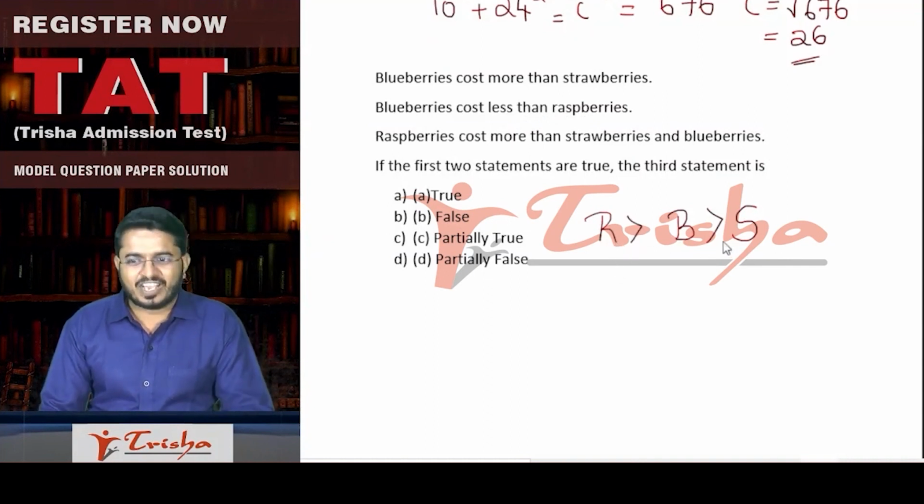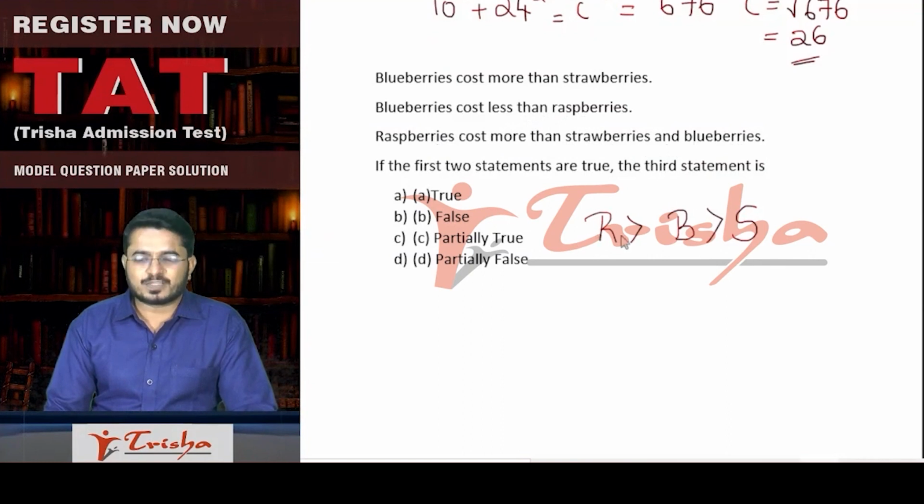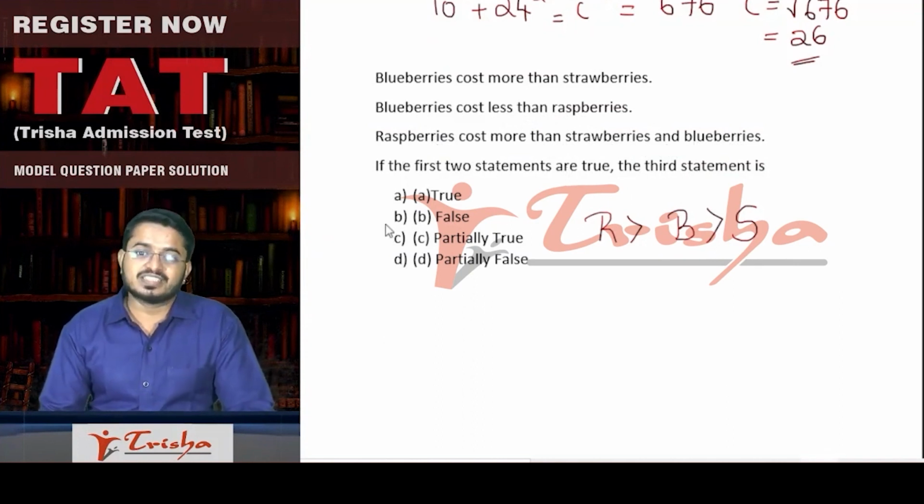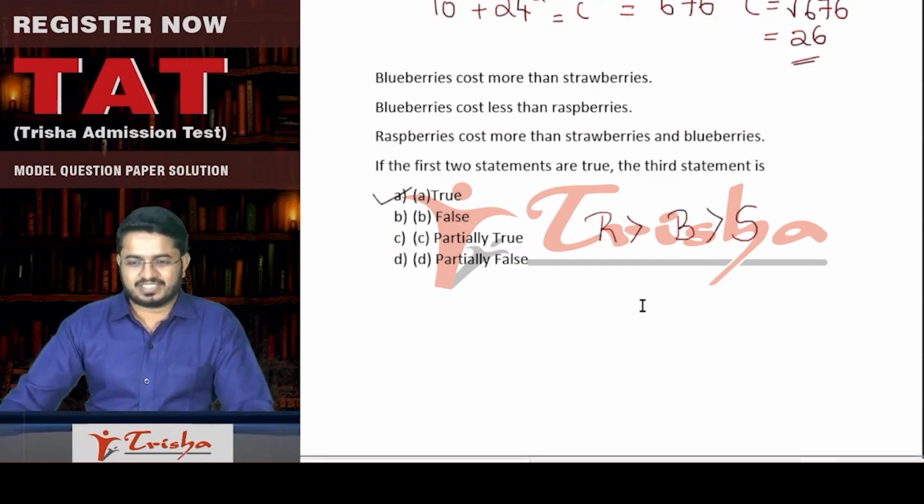Yes. Now, if you have this on your pen and paper, obviously you'll be able to answer the question very easily. Raspberries cost more than strawberries and blueberries. Is it true? Is raspberry more valuable than strawberry and blueberries? Yes. So if first two statements are true, the third statement is also true. A is the answer for this question.